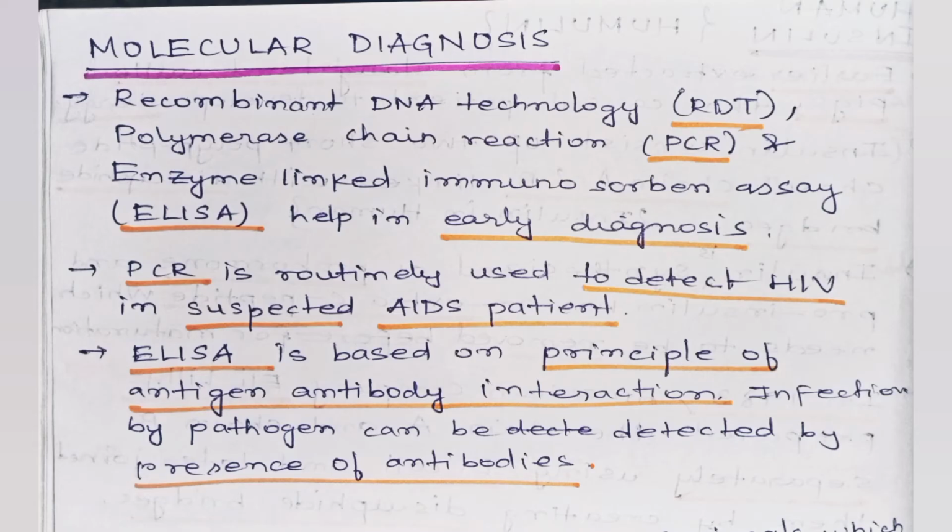Molecular diagnosis. Recombinant DNA technology, PCR and ELISA help in early diagnosis. PCR is routinely used to detect HIV in suspected AIDS patients. ELISA is based on antigen-antibody reaction.